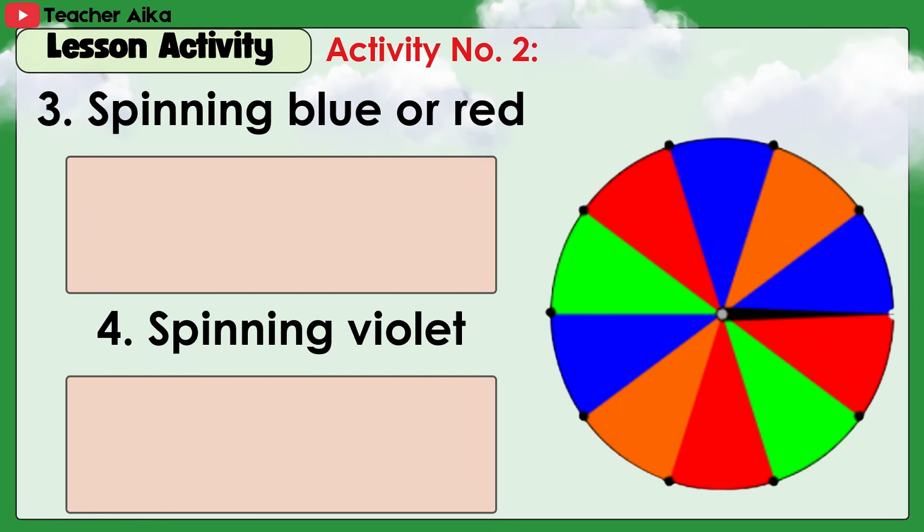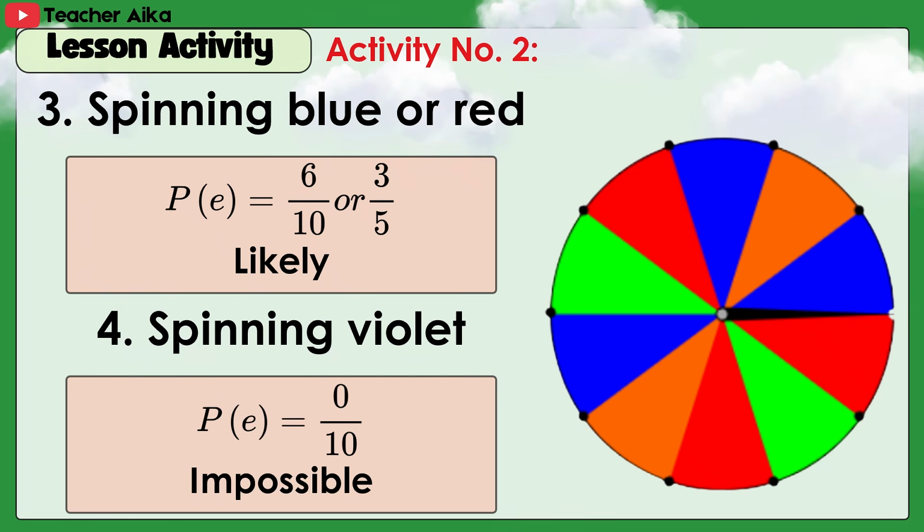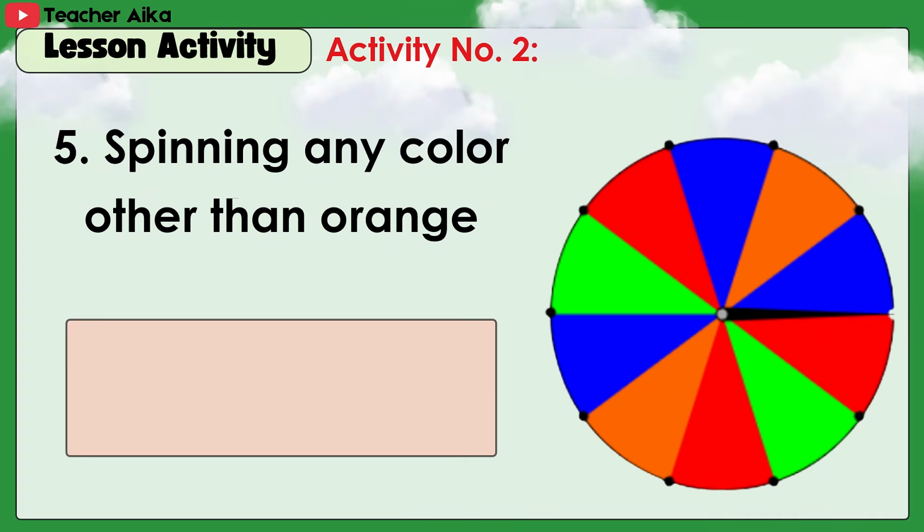3. Spinning blue or red. Answer. 6 over 10 or 3/5. Likely. 4. Spinning violet. Answer, 0/10. Impossible. 5. Spinning any color other than orange. Answer, 8/10 or 4/5. Likely.